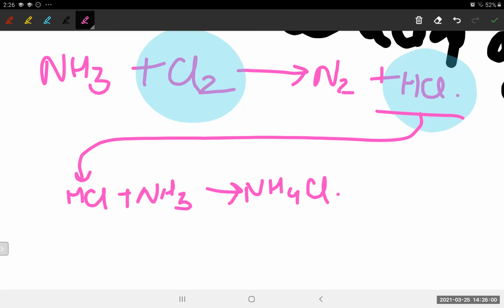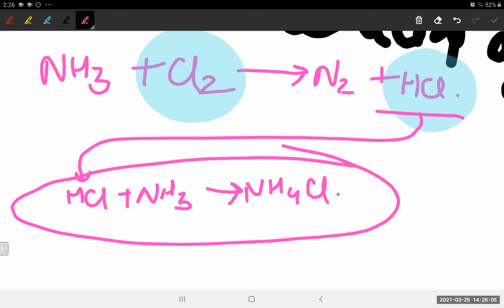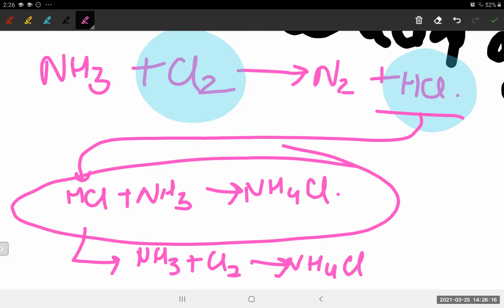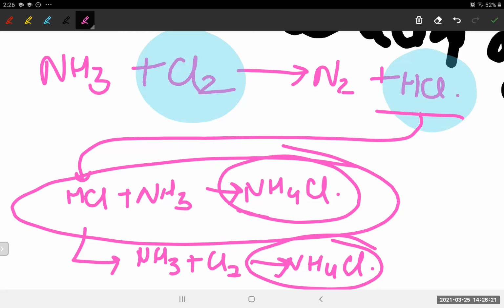Here you can just write a short equation. See, nothing else, no oxidation or reduction, is happening here. You can write a short equation from this: NH3 plus Cl2 will give us NH4Cl ultimately. HCl again reacts with the gaseous NH3 and we again get NH4Cl. Yes or no? So ultimately we are getting NH4Cl. Is it understood? If not, I'll re-explain it. Yes, understood.